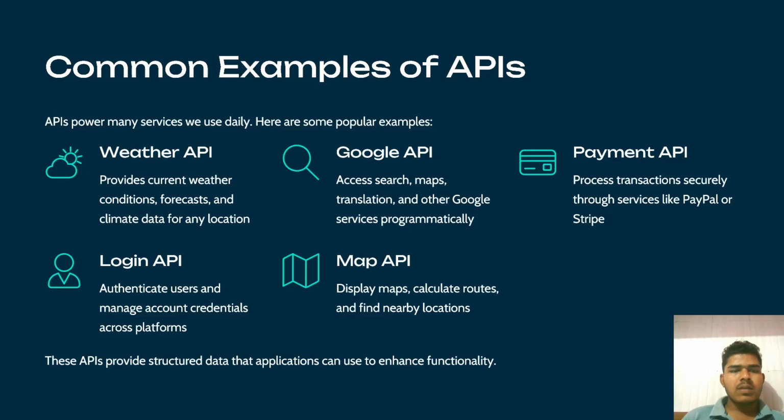Okay. So common examples of APIs: APIs power many services we use daily. Here are some popular examples. A weather API provides current weather conditions, forecasts, and climate data for any location. Google APIs access search, maps, translation, and other Google services programmatically. Payment APIs process transactions, login APIs authenticate users and manage accounts, and map APIs display maps and calculate routes. So these APIs provide structured data that applications can use to enhance functionality.